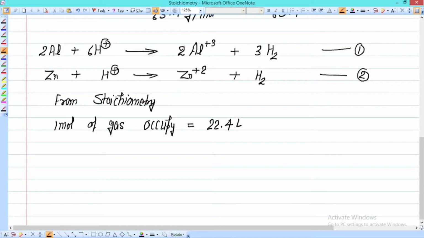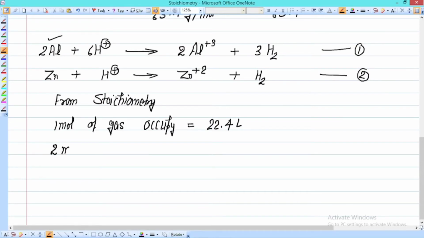Now I will consider equation number 1 and equation number 2 and find out how much volume of hydrogen will be produced at standard temperature and pressure. So the volume of hydrogen gas produced by x divided by 27 mole of aluminium. Okay, first of all let us consider this equation.